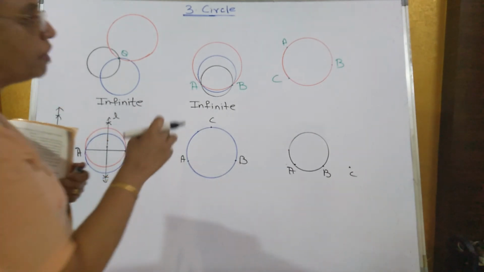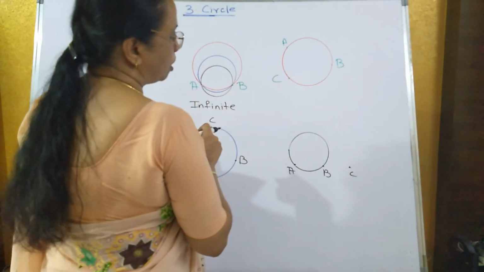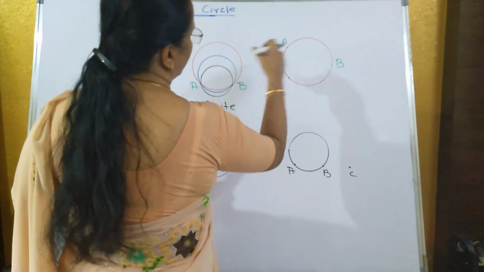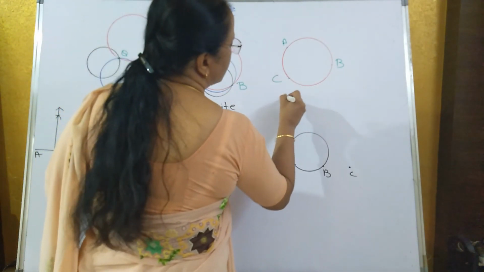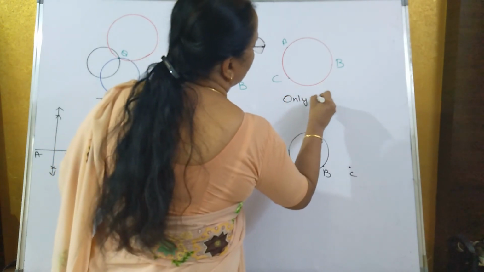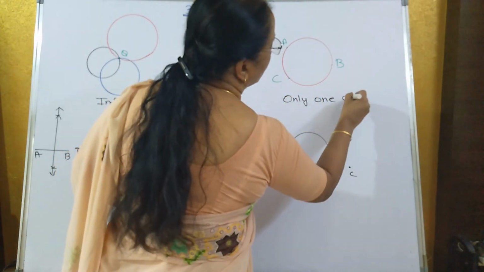Now if I take 3 non-collinear points, what's the meaning of non-collinear points? All the 3 points are not in a straight line. Then how many circles can you draw? Only one circle you can draw from 3 non-collinear points.